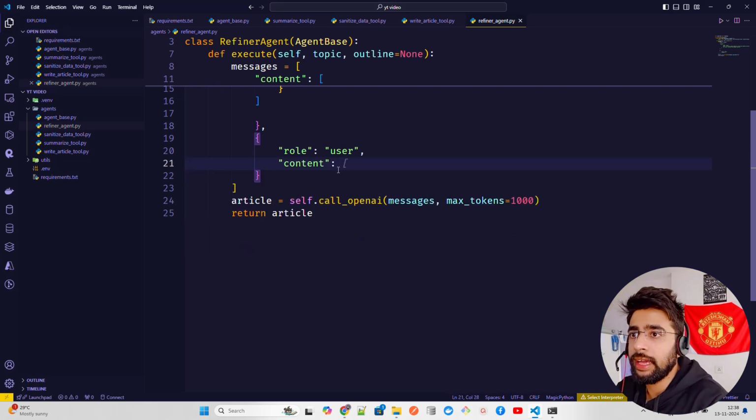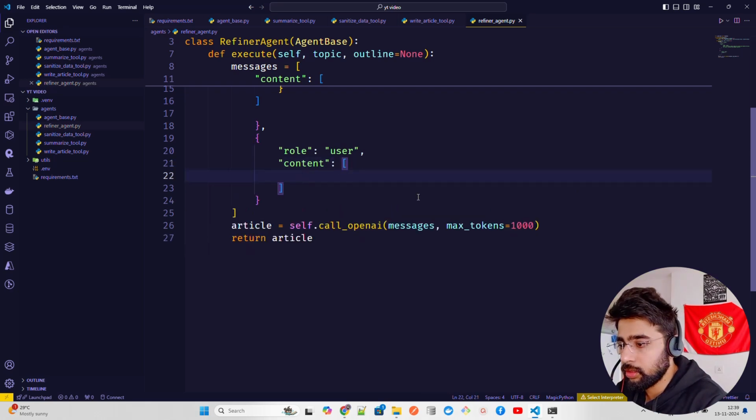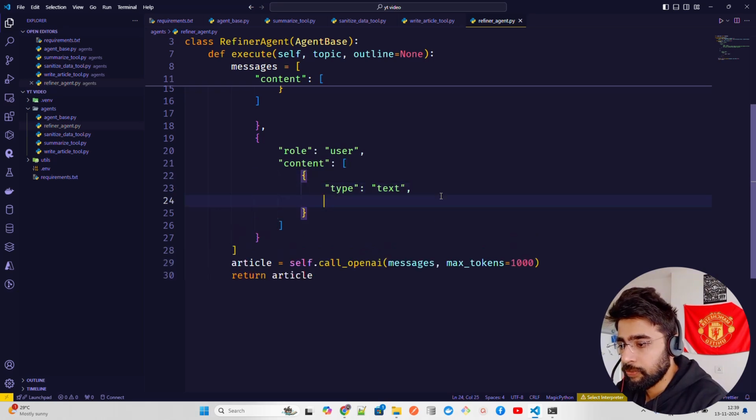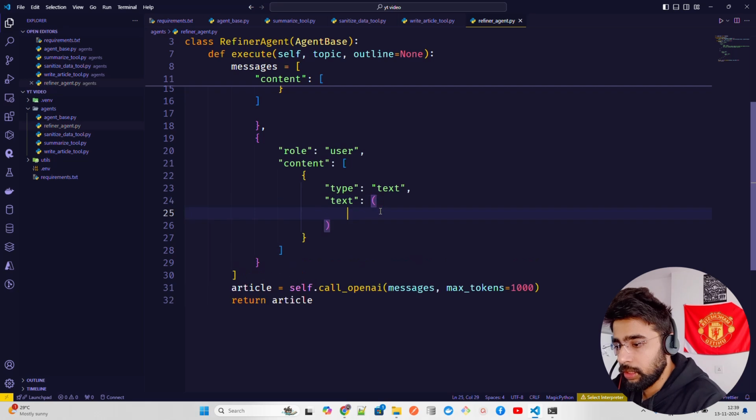So you have a content, and in this content again I'm gonna have very similar stuff. Type text. Now this is how also you can define it, guys. You don't need to mention type text, but it's good to know everything that you can define it in a different way. Type text, and here I'm gonna pass my text. Now in this text I'm gonna have, excuse me, and in this text you're gonna define